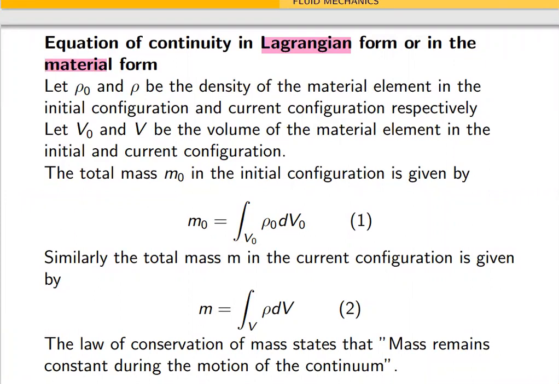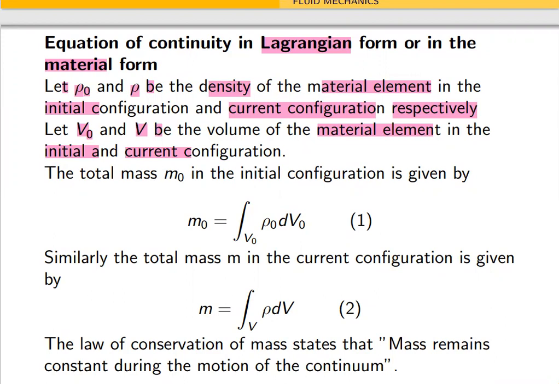Okay. Let rho naught and rho be the density of the material element, rho naught in the initial configuration and rho in the current configuration, respectively. And corresponding volumes: let V naught and V be the volume of the material element, V naught in the initial and V in the current configuration.